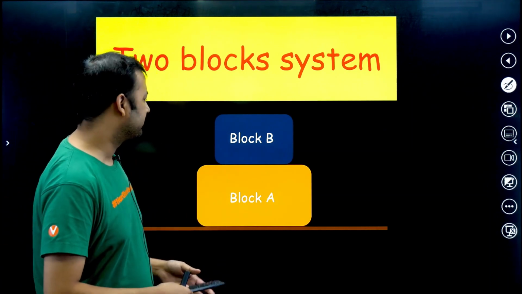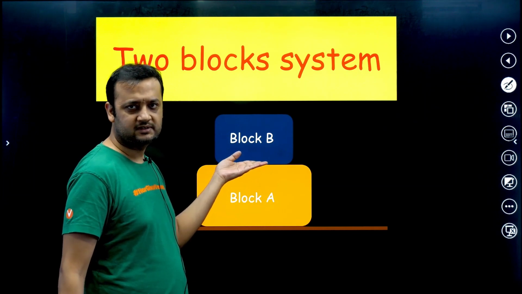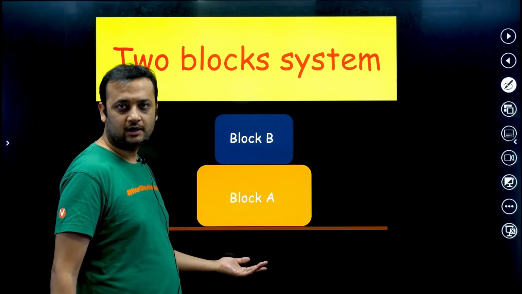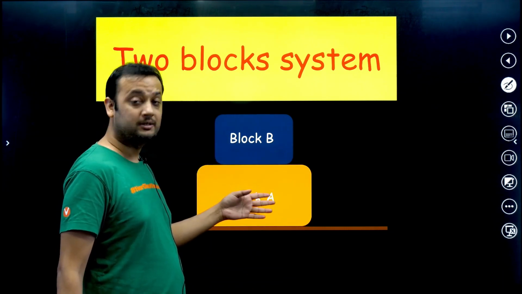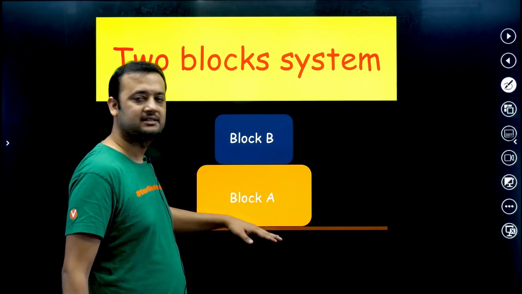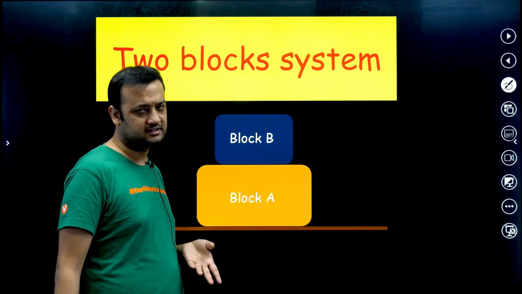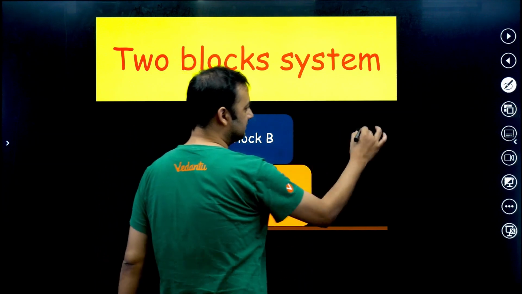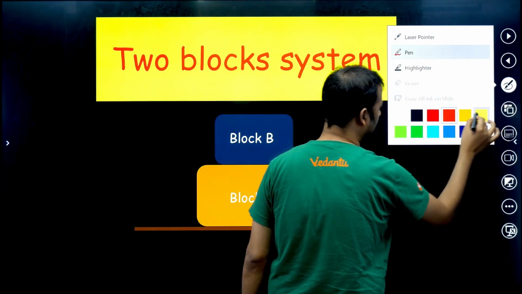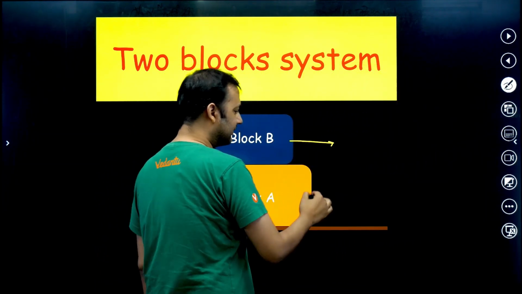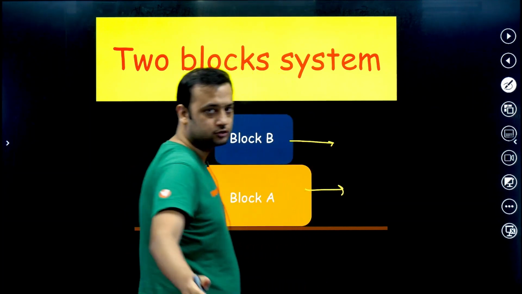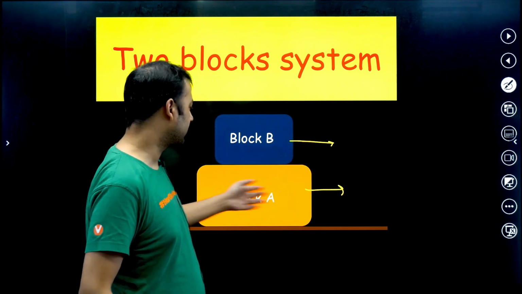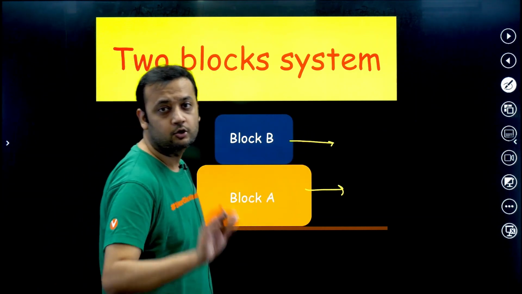Very easy. There can be friction between these two surfaces, that means between the 2 blocks, or there can be friction between block A and the ground, or there can be friction on both the surfaces, that means here as well as here. Depending upon the question, you can have different situations. Now force can be applied on block B. Suppose I apply a force like this on block B. Or we can apply the force on block A, or we can apply the force on both the blocks. That is also allowed. We can apply the force on block B in this direction, block A in this direction. Perfectly allowed. Nobody is stopping you.